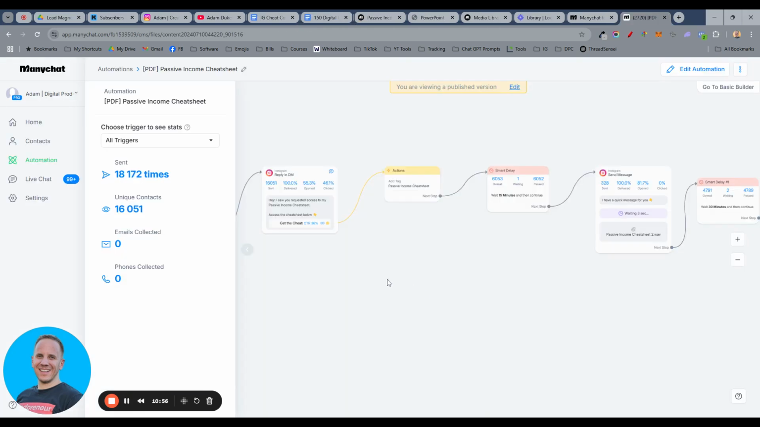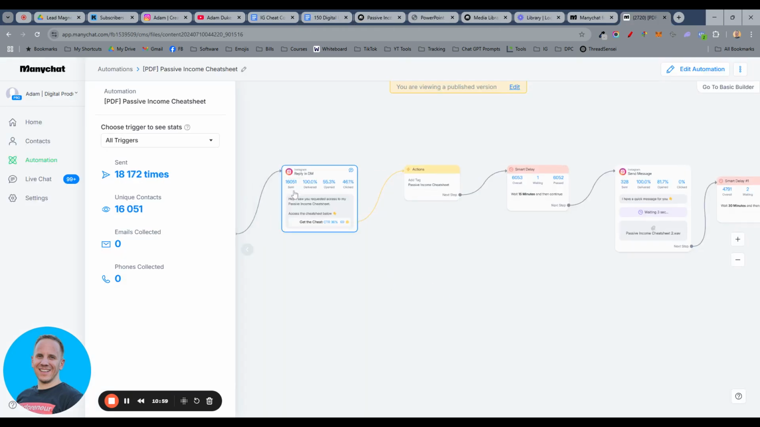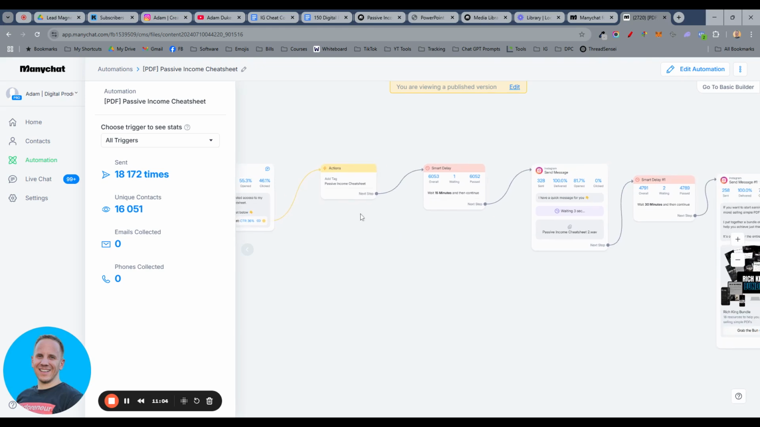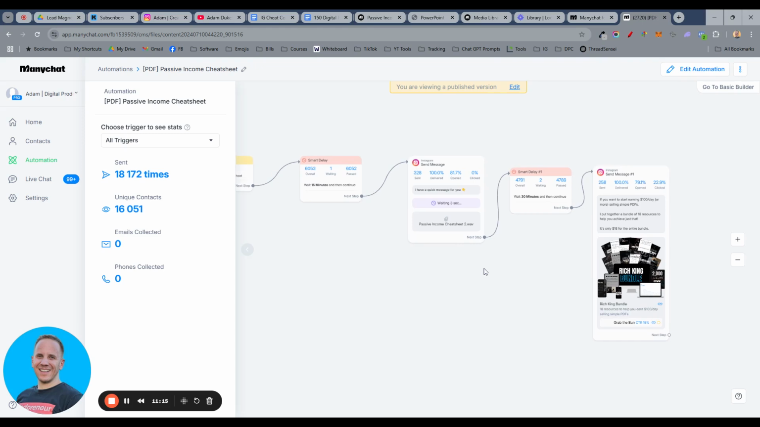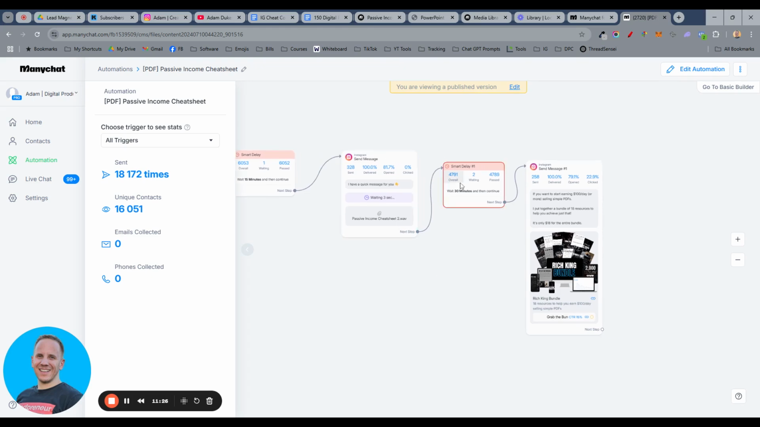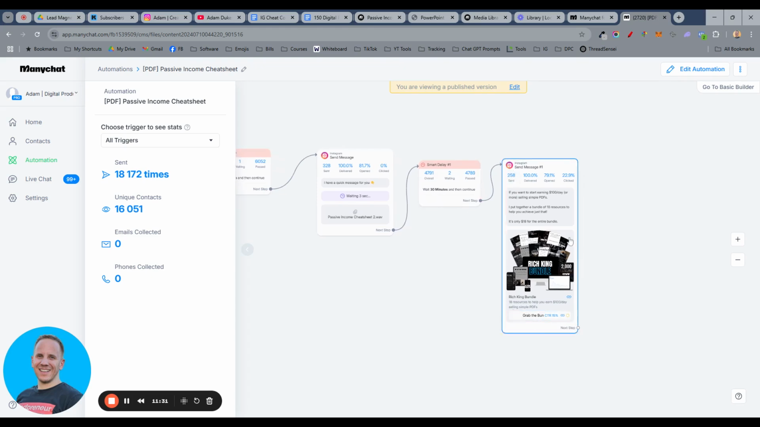So here is a look inside my ManyChat account. As you can see right here, 16,000 DMs have been sent. Again, this is all automated. I tag them with my passive income cheat sheet, and then it goes over to the smart delay, wait 15 minutes, and then I send them over a voice note. This message has been sent 328 times. It's just a personal voice note. It says, hey, thanks for requesting access to the passive income cheat sheet. I record that. I don't even think it's 15 seconds long, 15, 20 seconds long. It's really short. And then another smart delay, which is 30 minutes. And then I send them to my offer. And it says, grab the bundle.